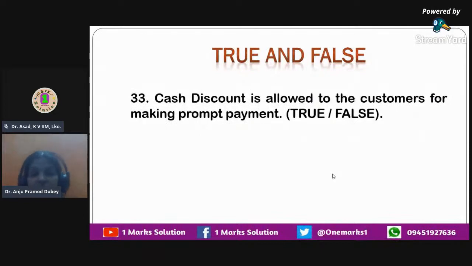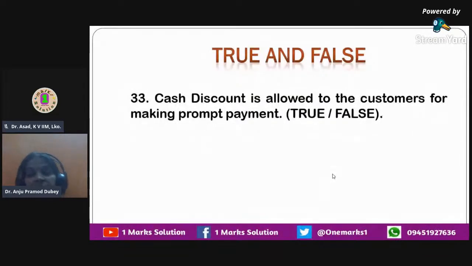The next question relates to cash discount. When we say cash discount, it is allowed to the customers for making prompt payment. Do you feel that if you make prompt payment and get some discount because of that, you would like to get the discount once again? So yes, every person who gets a cash discount actually gets motivated.